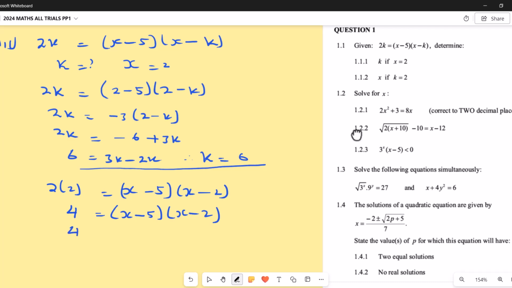I'm going to say 4 equals to x times x makes it x squared. X times minus 2, that's minus 2x. Minus 5x makes it minus 7x, then plus 10. So to form my quadratic, I'm going to say x squared minus 7x, now 10 minus 4 makes it, equals to 0. So what are the factors here which we have?